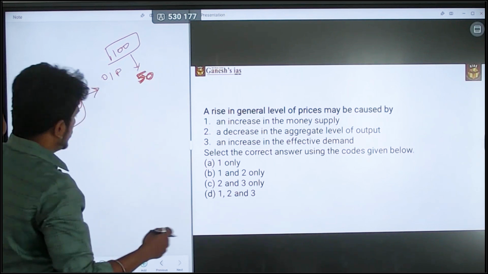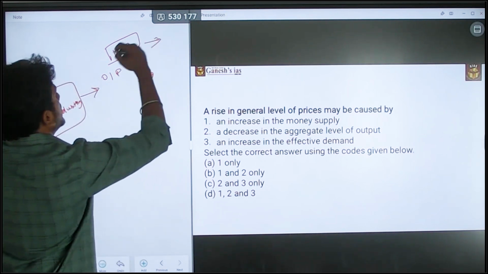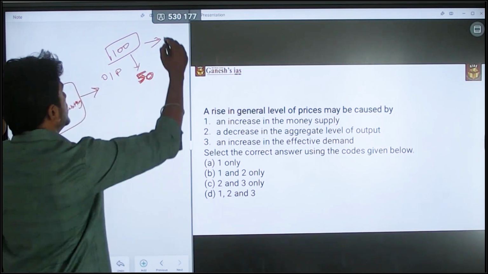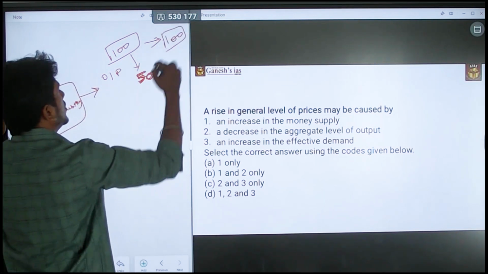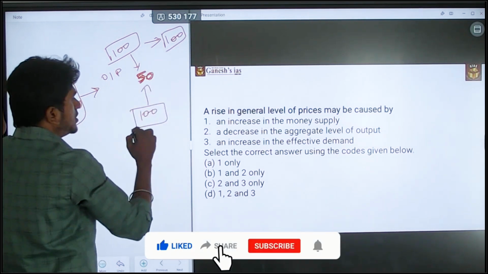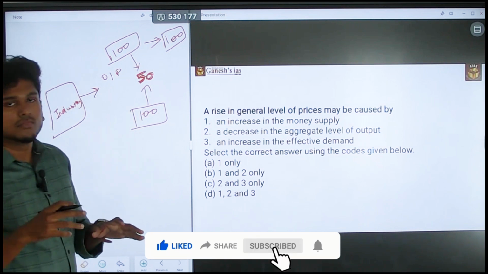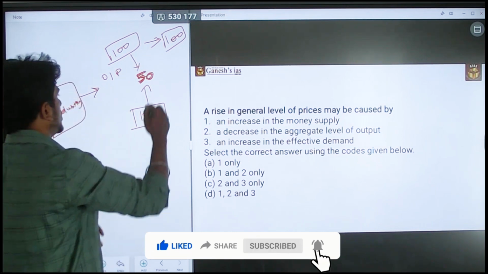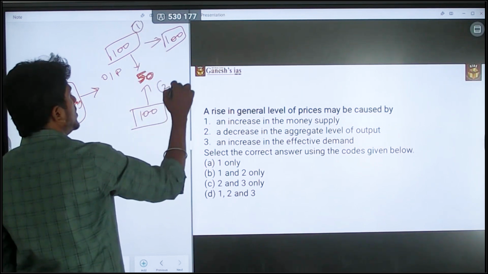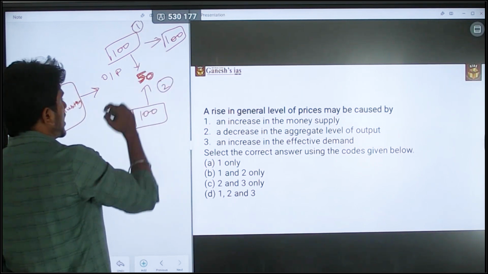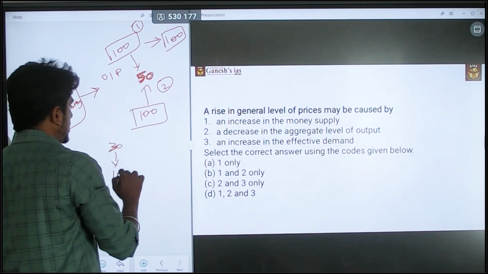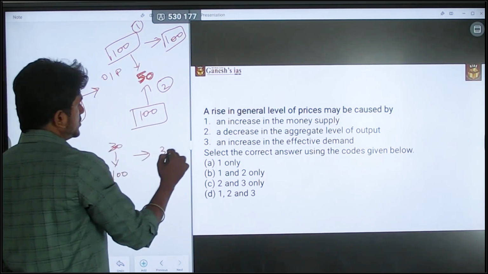So in that scenario, if that company provides a supply of 100, there are 100 people demanding. Now what is happening is they are providing only 50 products, but the demand is still there as 100. Okay. So what that will lead to is, if the price at this time is 1 rupee, now it is becoming 2 rupees. So again, if the supply is going to reduce to 30, then the price is again going to increase to around 3 or 4 rupees.